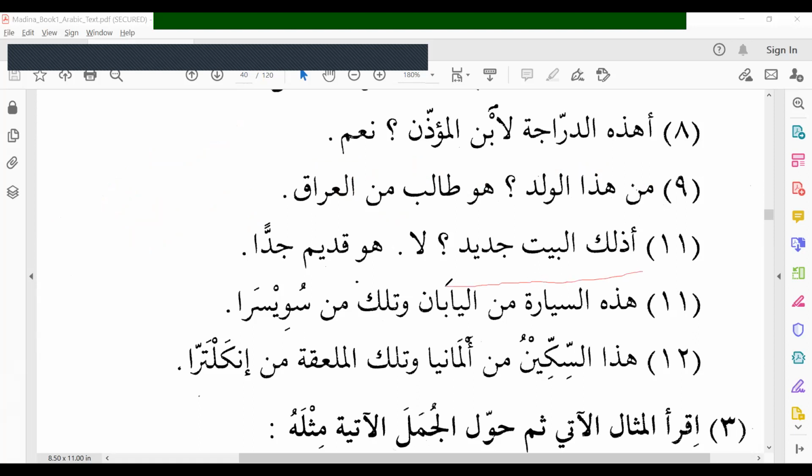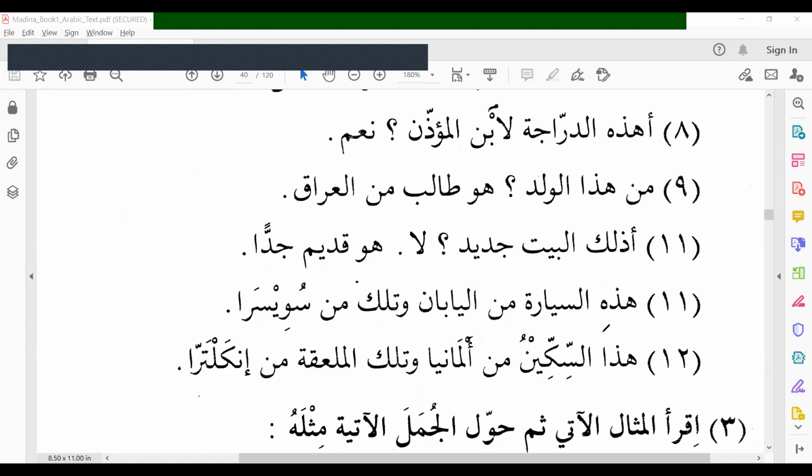Adhalikal baytu jadidun. Is that house new? La, no. Huwa qadimun jiddan. Jiddan, very. Very old. It is very old. Adhalikal baytu jadidun. Is that house new? La, no. Huwa qadimun jiddan. It is very old.